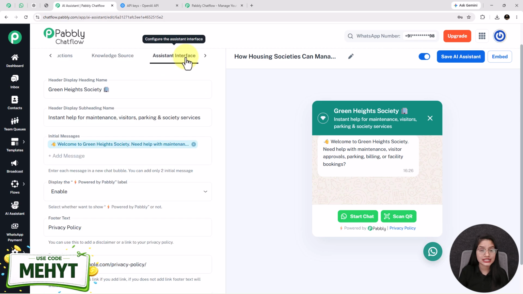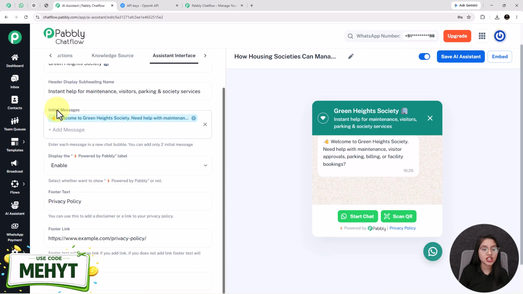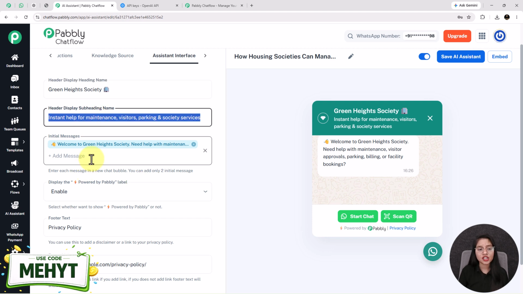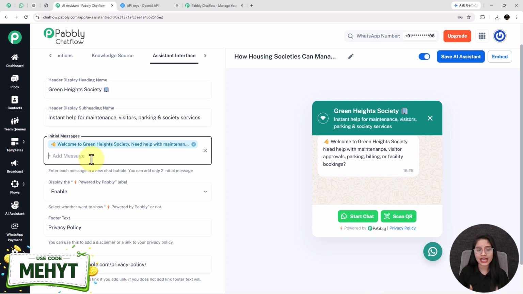Now the next one is the assistant interface. Here you can give design to your AI assistant by making changes in each of these fields. At first, I have entered the heading as Green Heights Society, and see, as soon as I make any changes in this field, it will automatically change here too. So basically, this is the final look of the AI assistant that is going to be visible in front of your user. I have added the subheading also, and the initial messages: welcome to Green Heights Society, need help with maintenance, visitor approvals, parking, or facility booking. Here I have added only one initial message, but you can add two.